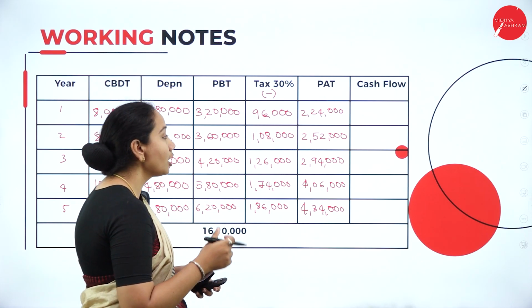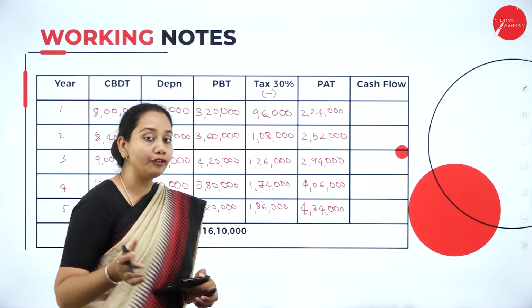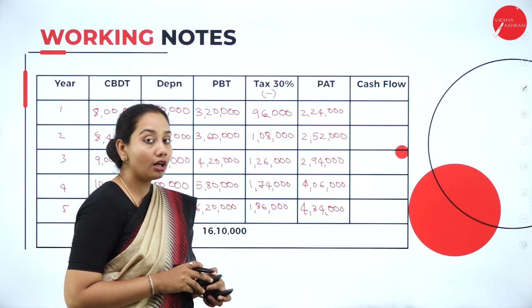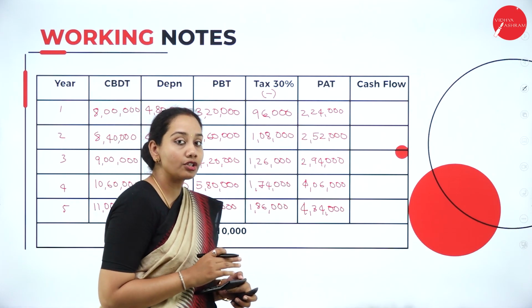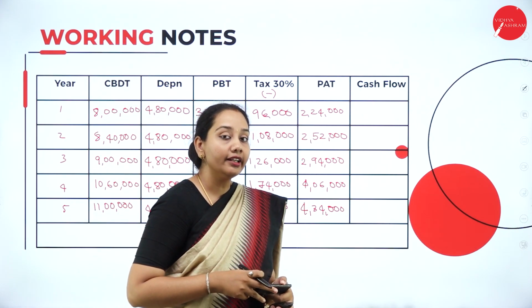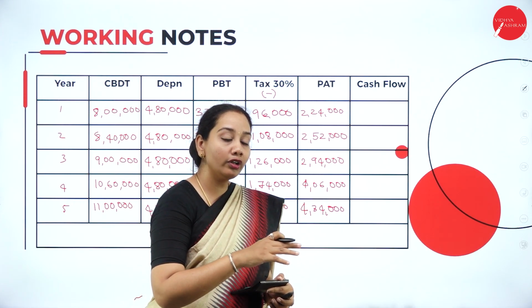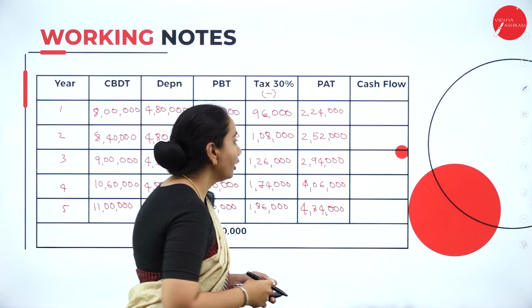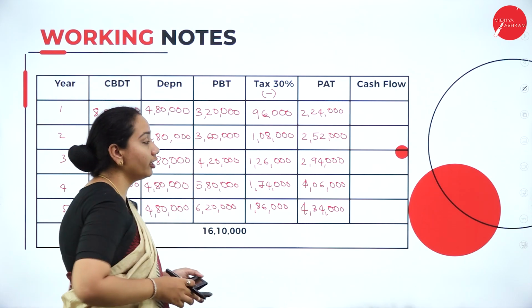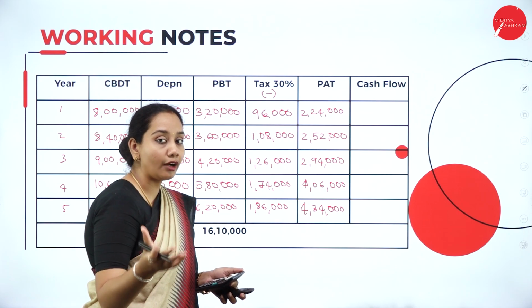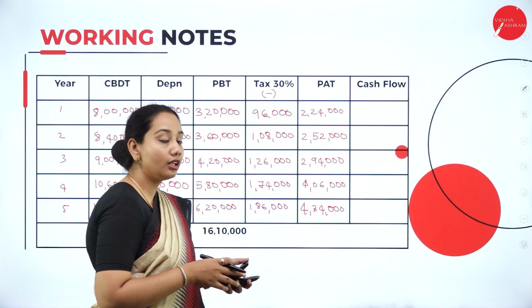Okay. For the calculation of the payback period as well as for the NPV, we need the cash inflows before depreciation and after tax. We have deducted the depreciation here, so in order to get the cash inflow, we have to add the depreciation back. Then only can we get the cash inflows before depreciation but after tax. The depreciation we have already calculated, so to the cash inflows after depreciation and after tax, we have to add the depreciation.